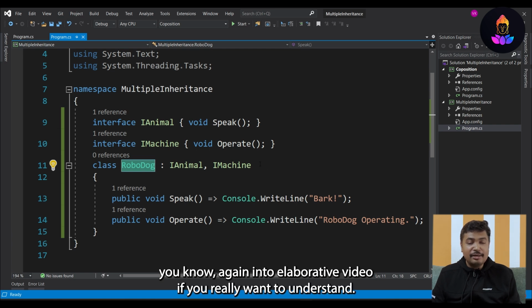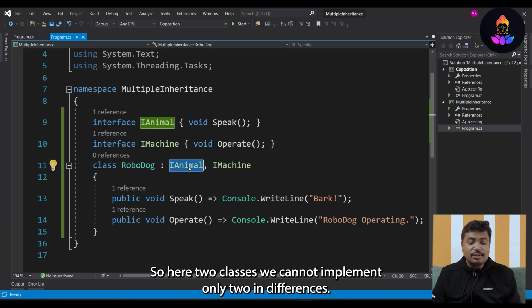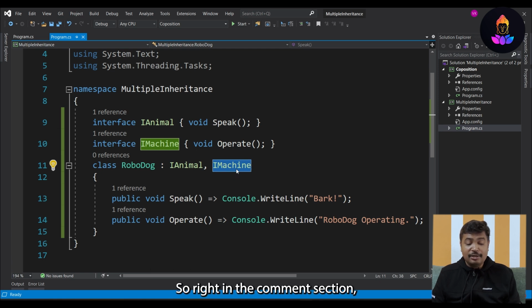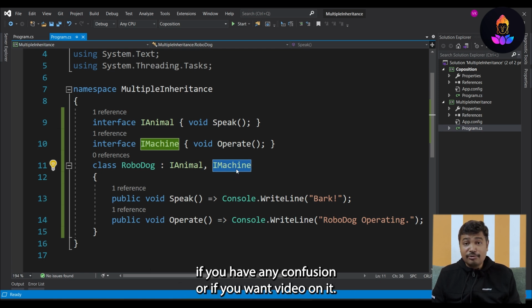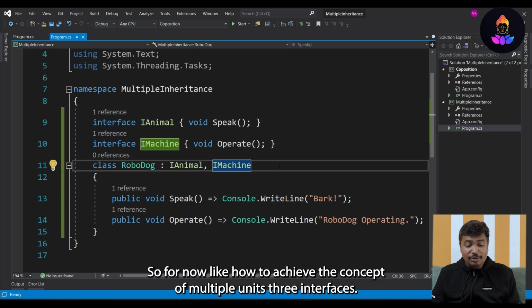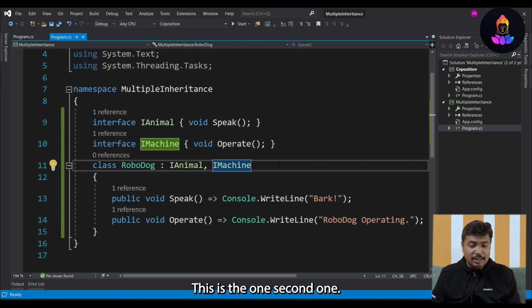These are covered again in the elaborative video if you really want to understand. Here we cannot implement two classes, we can only implement two interfaces. Write in the comment section if you have any confusion or if you want a detailed video on it. So for now, that is how to achieve the concept of multiple inheritance through interfaces. Second one, I will go to the composition part.